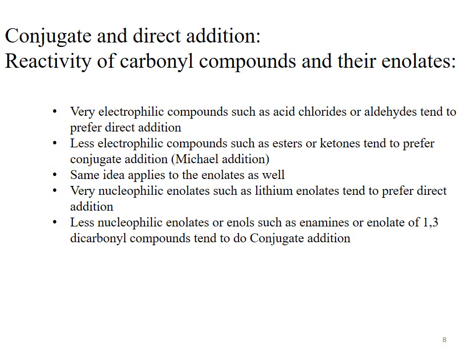If our substrate is a less electrophilic species like an ester or ketone, then the nucleophile will attack at the beta carbon rather than the carbonyl carbon. Similarly, more nucleophilic species tend to give the direct addition product, and less nucleophilic species like enolates, enamines, or enols give the conjugate addition product.